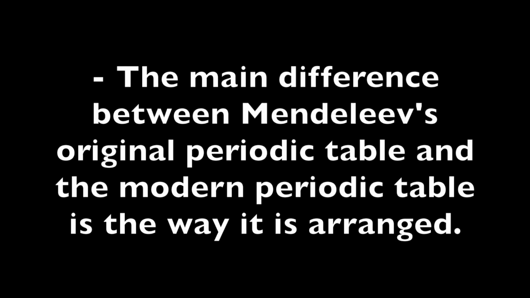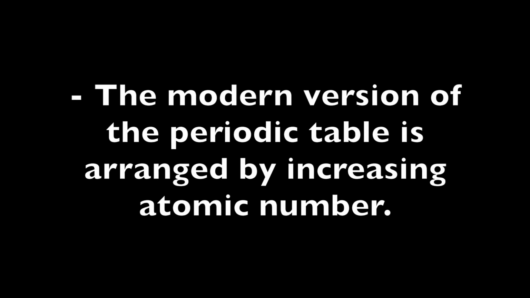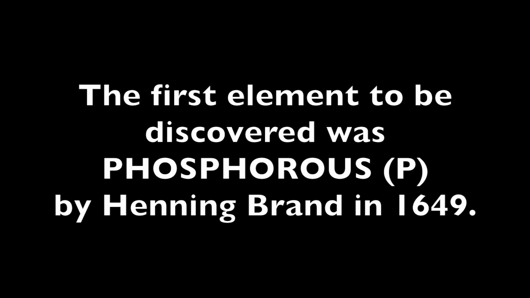The main difference between Mendeleev's original periodic table and the modern periodic table is the way it is arranged. Mendeleev arranged the elements in order of increasing atomic weight. The modern version of the periodic table is arranged by increasing atomic number. The first element to be discovered was phosphorus by Henning Brand in 1649.